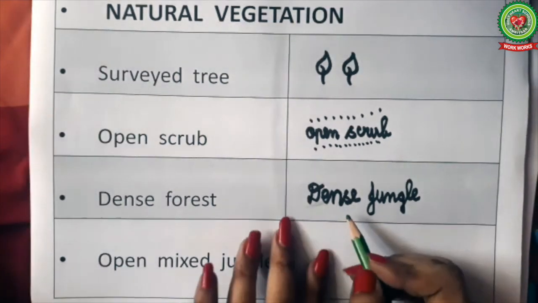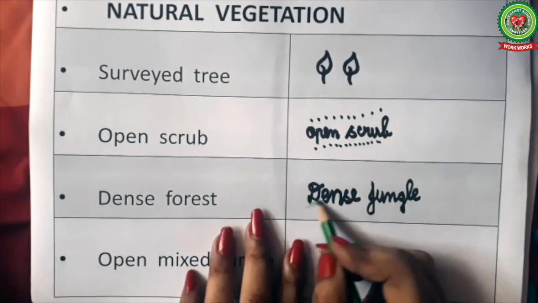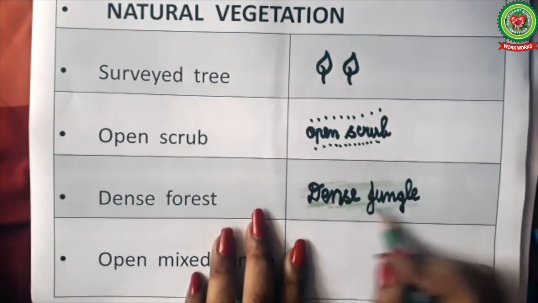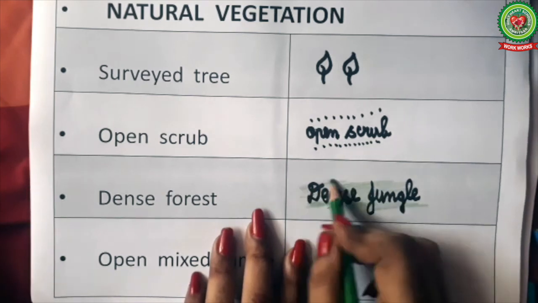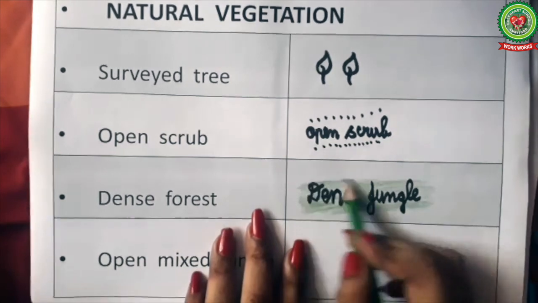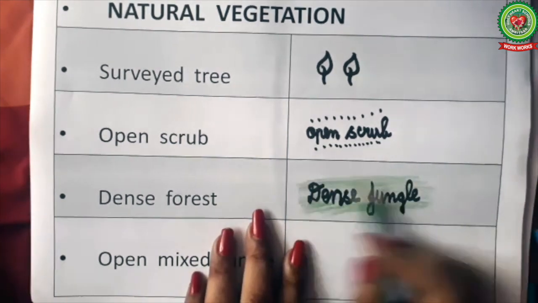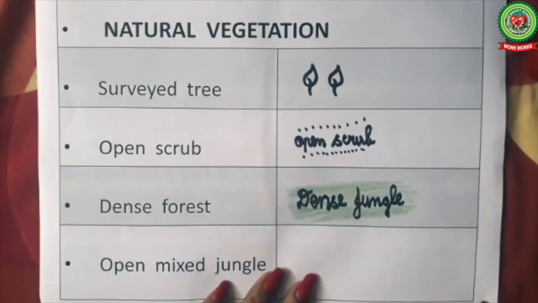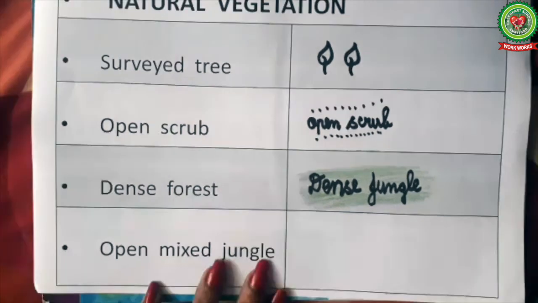In the topographical maps, the word dense jungle is printed on green color. Green color, as we have discussed earlier, is used to show forest. So, whenever we see green color in the topographical maps, we can say that these are forests.